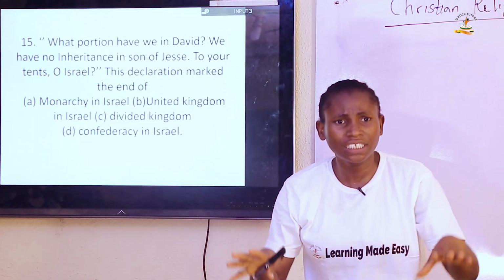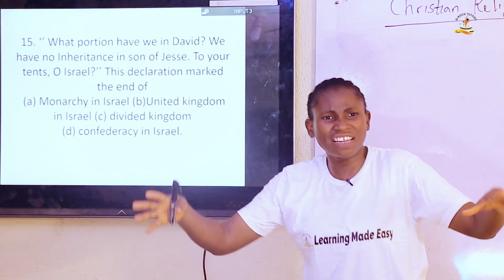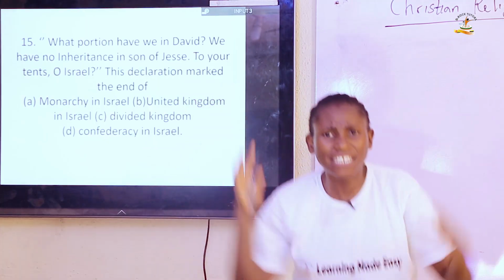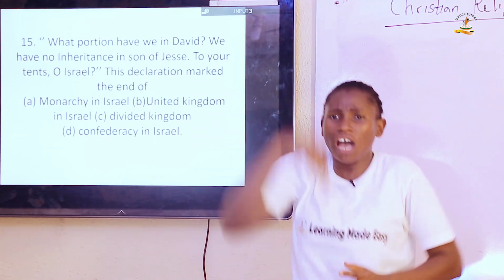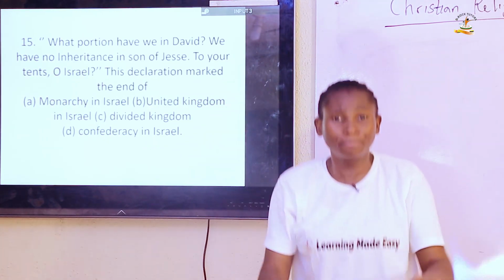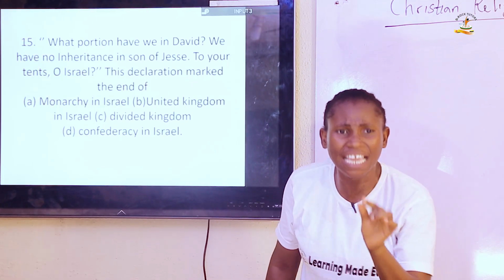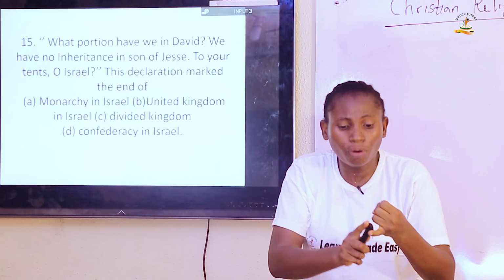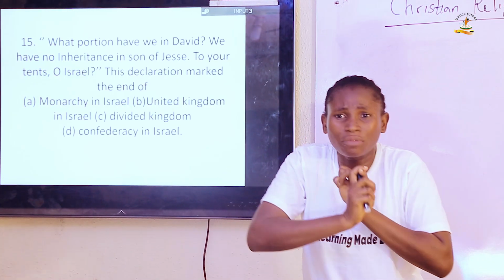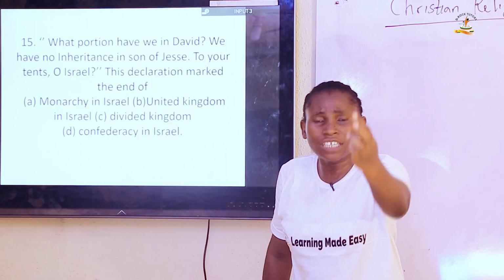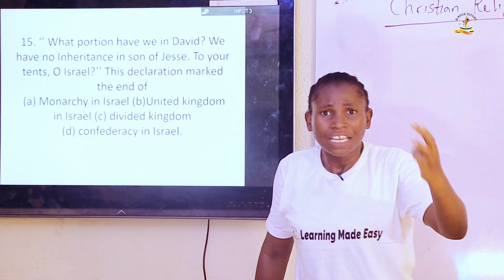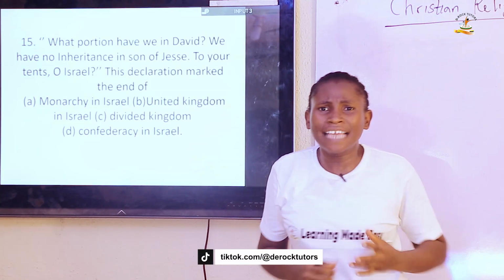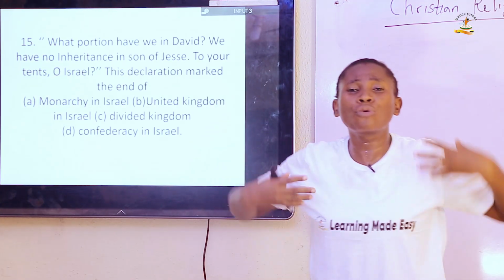Now this happened at Shechem, when the people of Israel gathered together after the death of Solomon, requesting from Rehoboam, the son of Solomon, that their burden be lessened. That was part of the mistake King Solomon made, despite his wisdom. He made the people serve in the building of the temple and of the palace. So there was forced labor and overtaxation that the people could not bear.